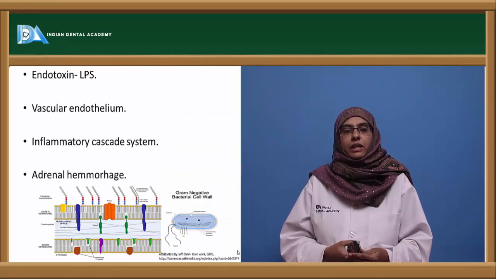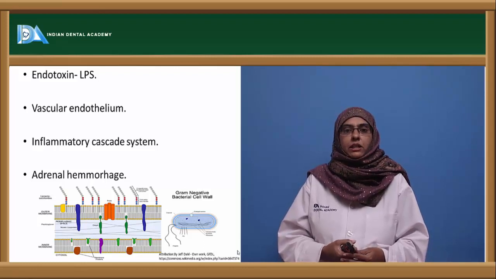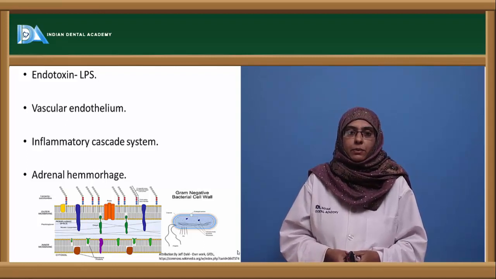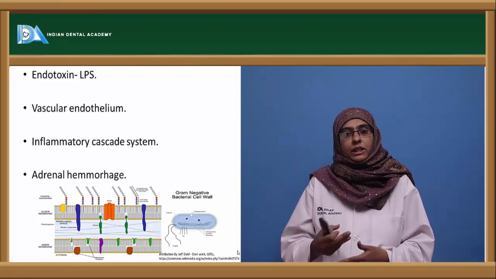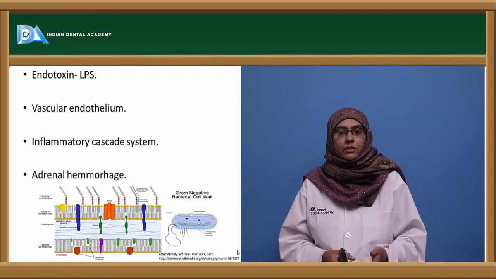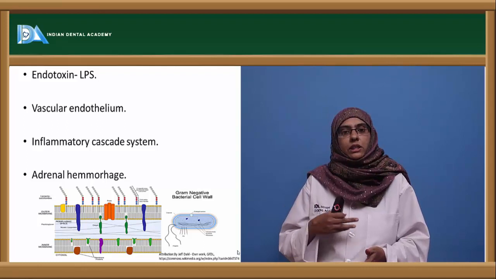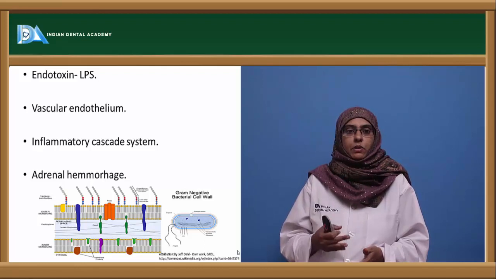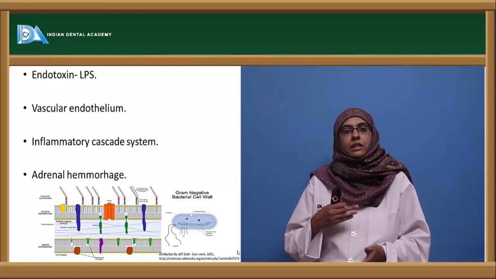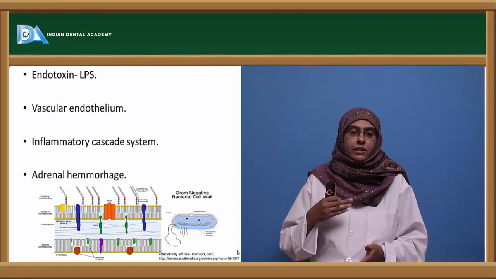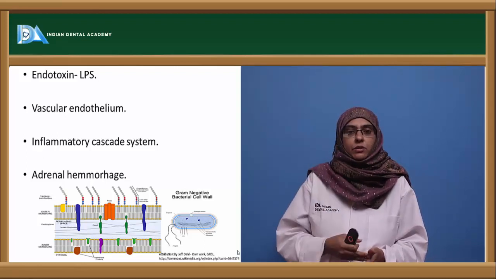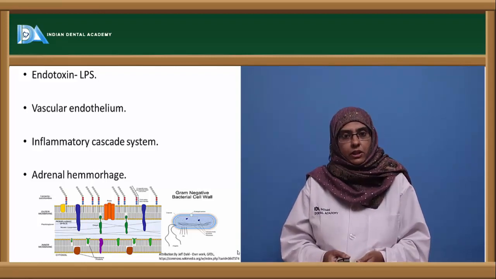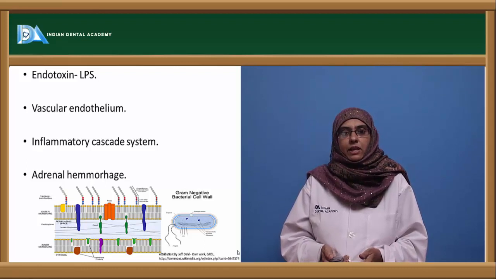Now, the next important virulence feature is the endotoxin, that is the lipopolysaccharide layer. The organism has the ability to undergo autolysis and release this lipopolysaccharide. When this lipopolysaccharide interacts with the vascular endothelium, the endothelium is highly sensitive and the inflammatory response begins. This inflammatory cascade, as well as the release of cytokines and nitric oxide, enhances the release of more inflammatory mediators, thereby damaging the host and leading to the pathogenesis of this disease. So ultimately it leads to adrenal hemorrhage as well as shock.